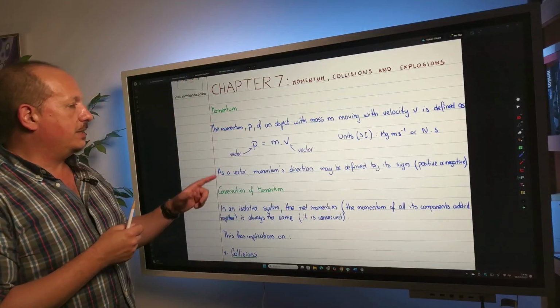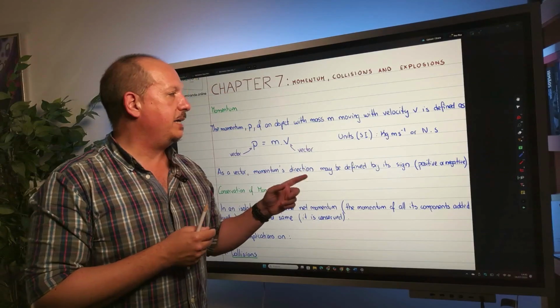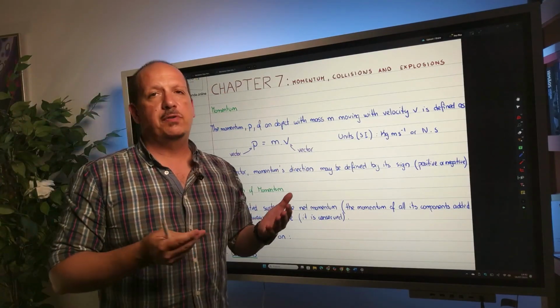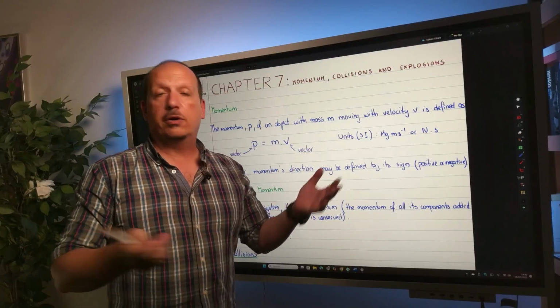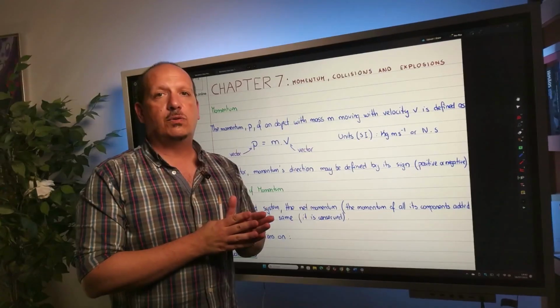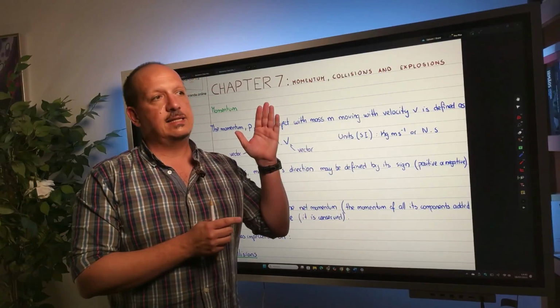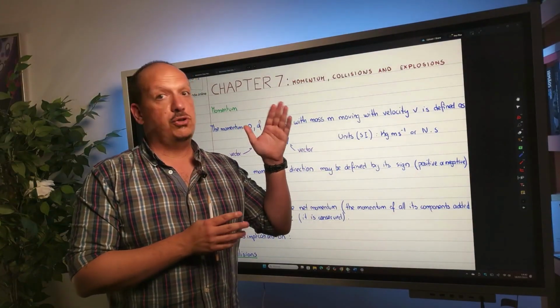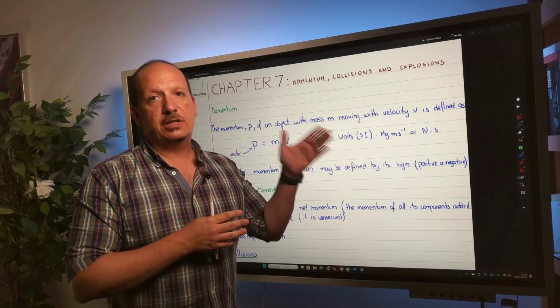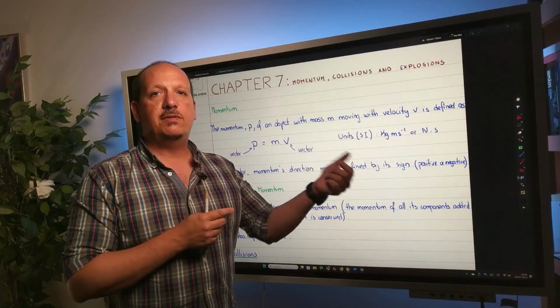As a vector, momentum's direction may be defined by its sign, positive or negative. You define previously what positive is, or the question will define that for you, and you stick to that until the end of the question. If, for example, it says that to your right it's positive, then every vector that points in that direction is going to be positive. Any vector that points in the opposite direction is going to be negative.